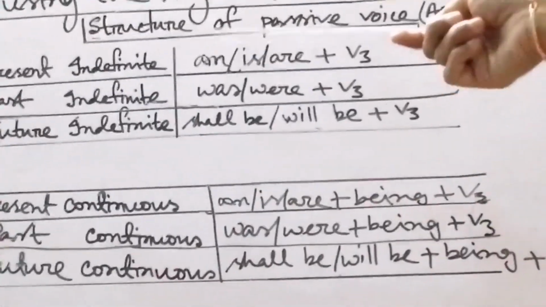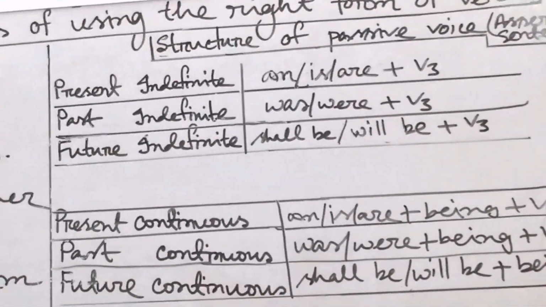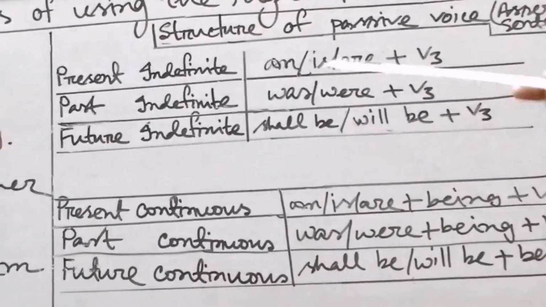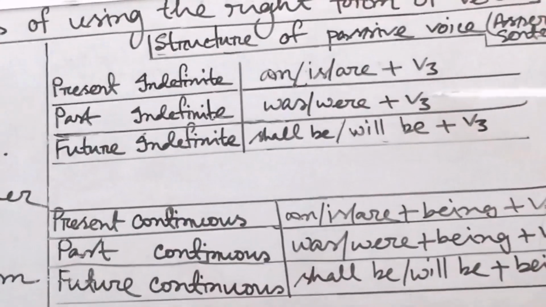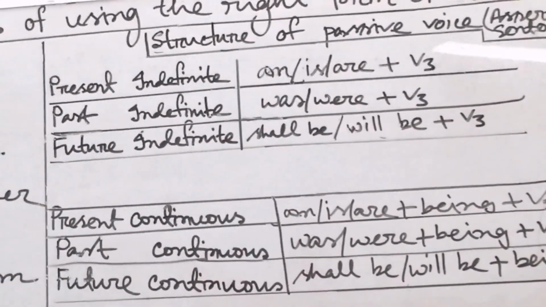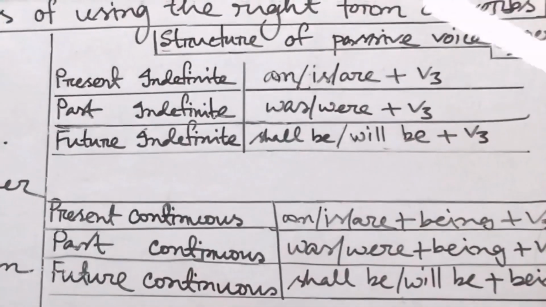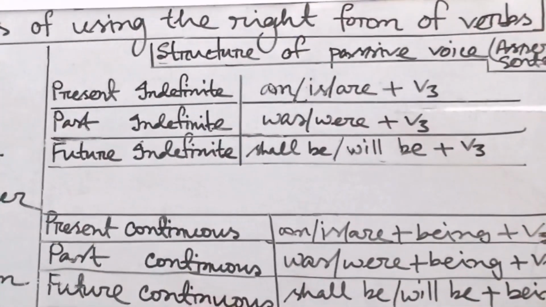Then we have to make the object the subject. The object will be the subject at first, and then we will use am, is, are plus v3, that means the past participle form of the given verb. This is the passive structure of present indefinite.